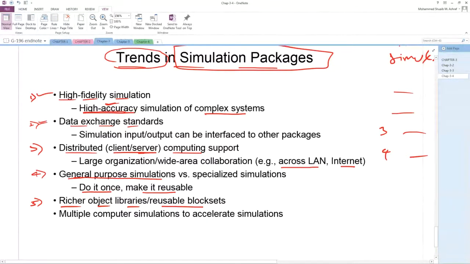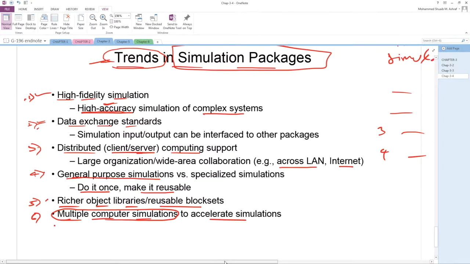Yani it is having more support for the library. Yani meaning is it will support a large set of libraries and a large set of block sets. Number 6, multiple computer simulation to accelerate. Yani it will support multiple computer simulation. So these are the trends in simulation programming language 1, 2, 3, 4, 5, 6.